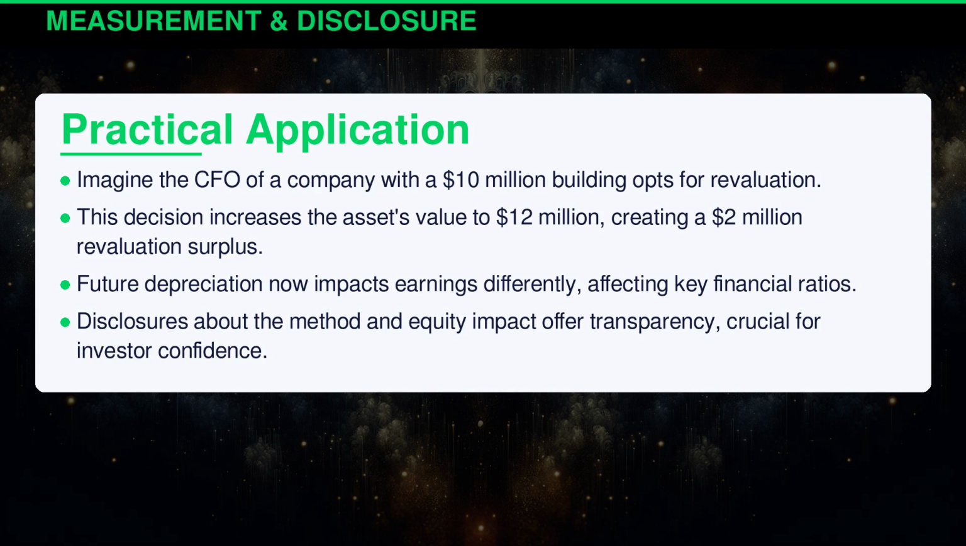Imagine the CFO of a company with a $10 million building opts for revaluation. This decision increases the asset's value to $12 million, creating a $2 million revaluation surplus. Future depreciation now impacts earnings differently, affecting key financial ratios. Disclosures about the method and equity impact offer transparency, crucial for investor confidence.